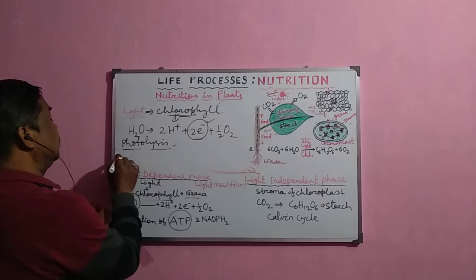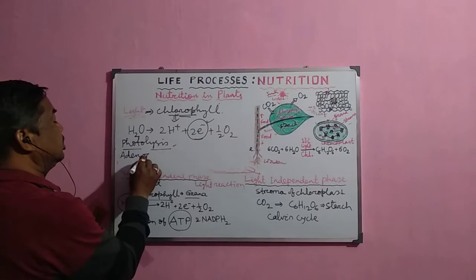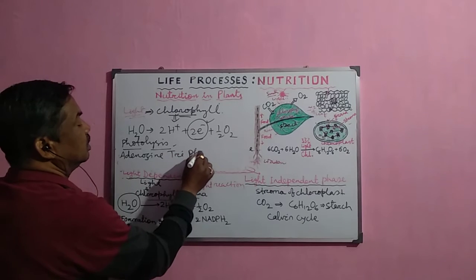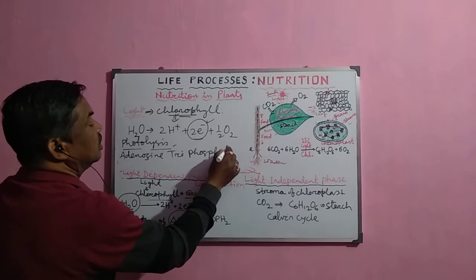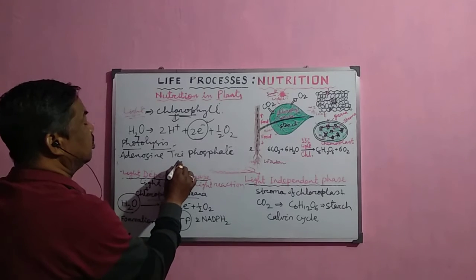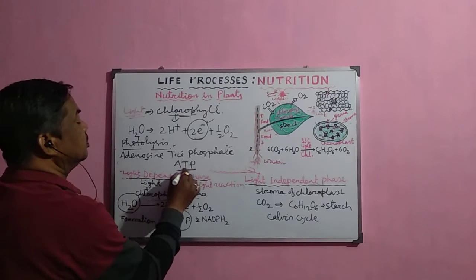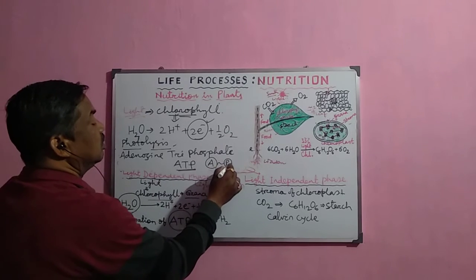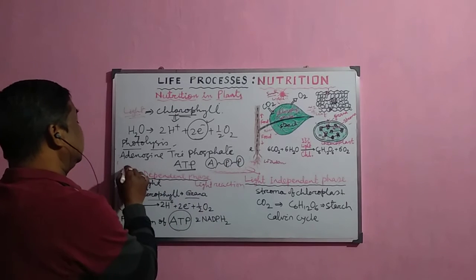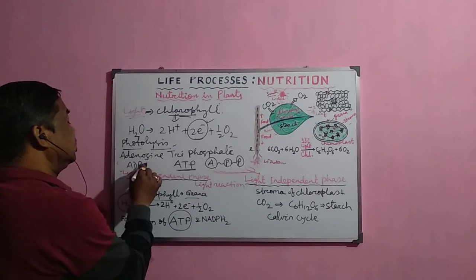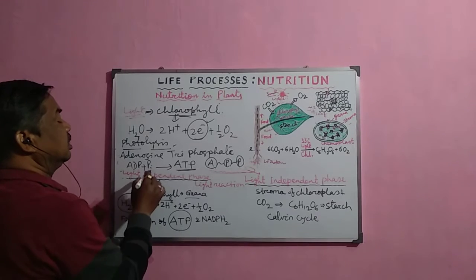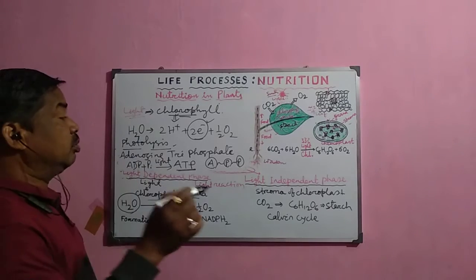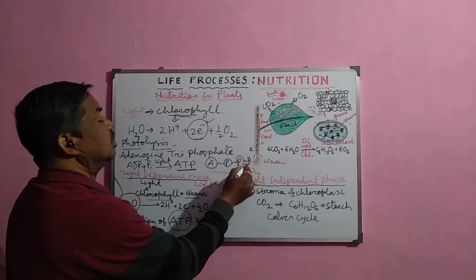This ATP molecule, which is also called the adenosine triphosphate molecule, is the most energetic compound which is synthesized during this process. So adenosine combines with two phosphates, earlier called diphosphate, and when this ADP molecule combines with another phosphate in the presence of light, the third bond is formed here, and this is called the ATP molecule.